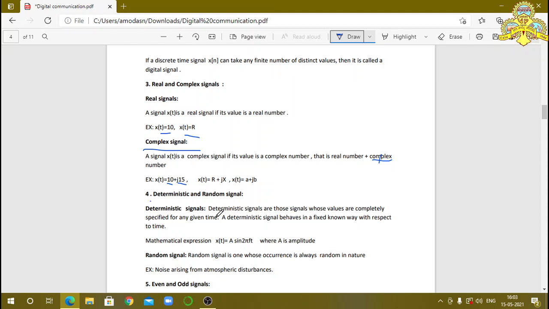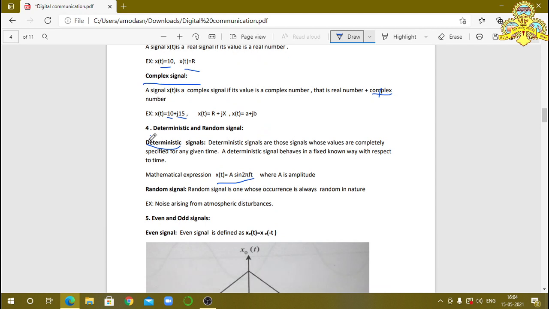For the deterministic signal, you observe this mathematical expression: x of t is equal to A sine 2 pi f t, where A is the amplitude. This indicates that if sine 2 pi f t is equal to 90 degrees, then x of t becomes maximum, or A, because sine 90 degrees is equal to 1. It's a mathematical expression. It has a particular value, then it is called deterministic. At that particular time interval, the signal reaches its maximum value or minimum value, then it is called deterministic.